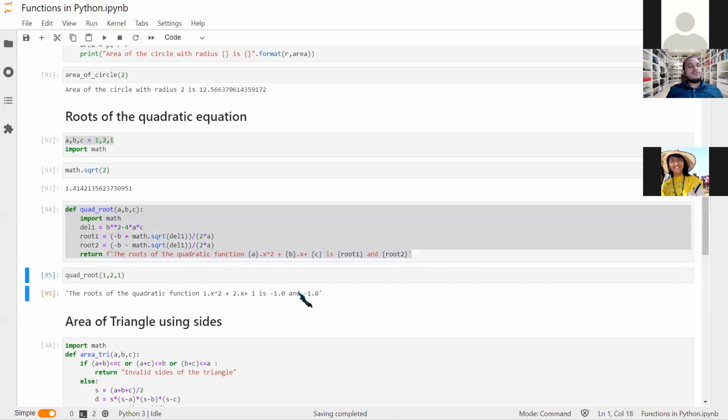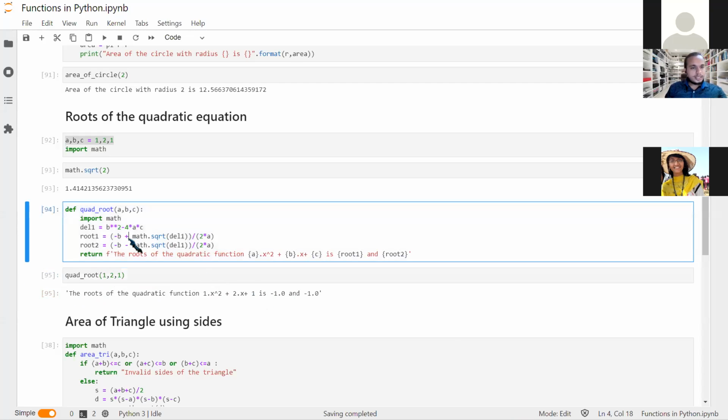Okay, now what do we get? The quadratic root of 1 comma 2 comma 1. So what I did here was just take 1, 2 and 1 as a, b, c for the correspondence with ax square plus bx plus c. And what I'm getting here, the roots of the quadratic equation, that is 1x square plus 2x plus 1, is nothing but -1 and -1. Is it correct? Correct.